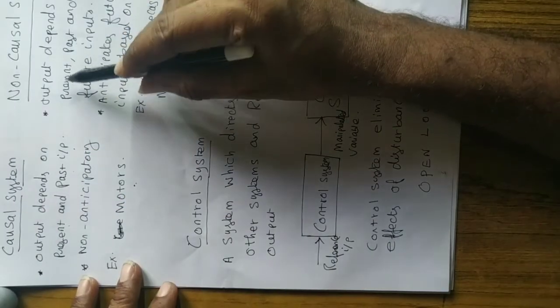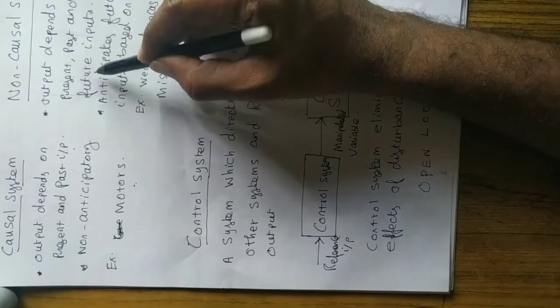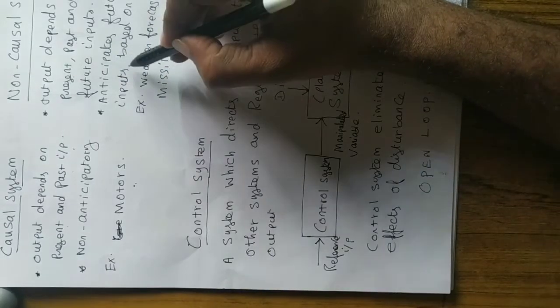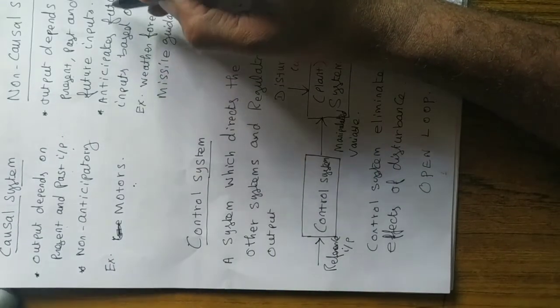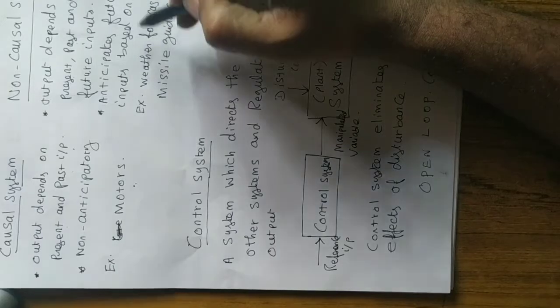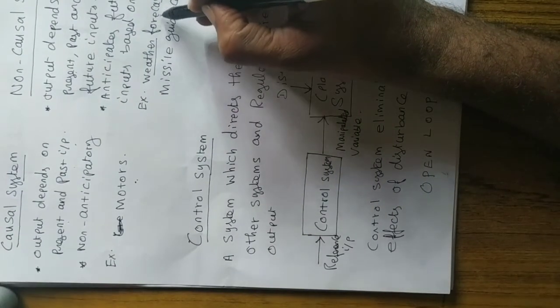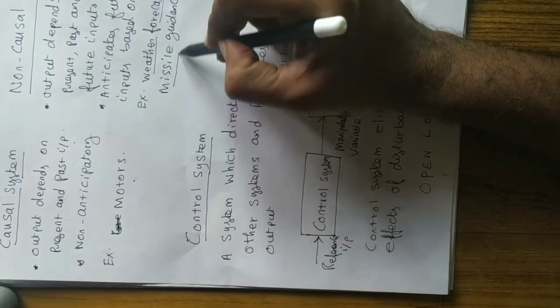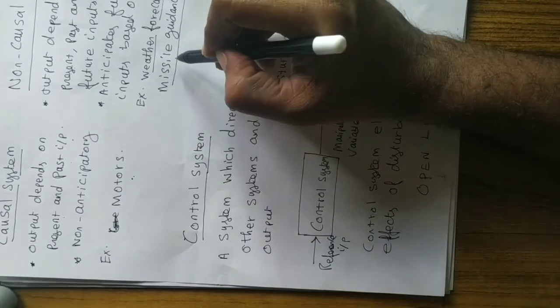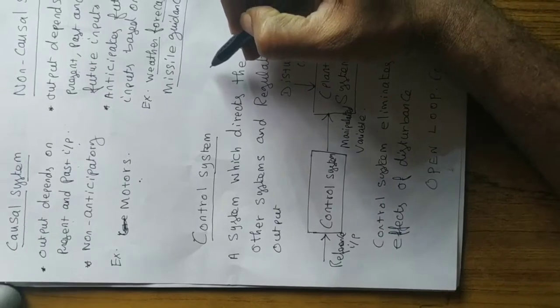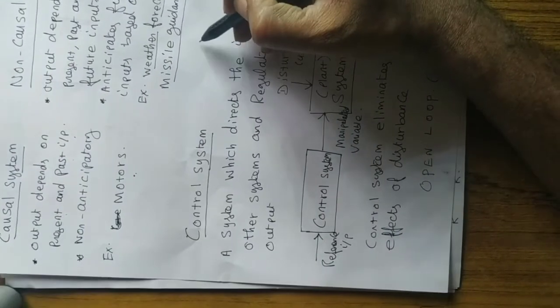But non-causal system, not only present and past, it also depends on future input. It anticipates the future input, expects the future inputs based on the past. The examples for non-causal systems are weather forecast system and missile guidance system. We know that missile guidance system is expecting the arrival of the target.